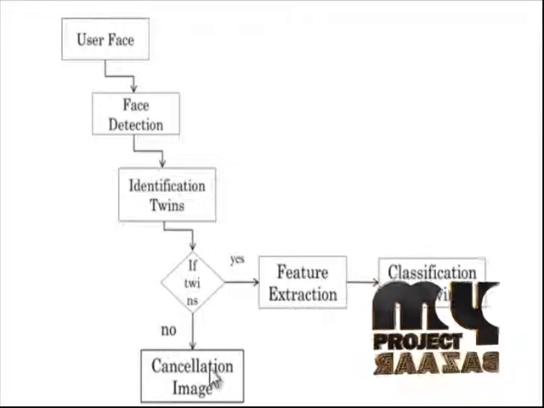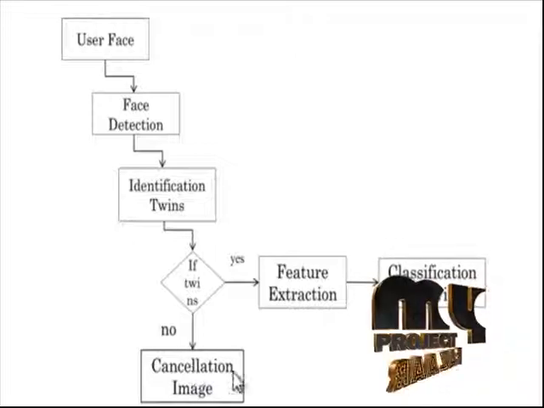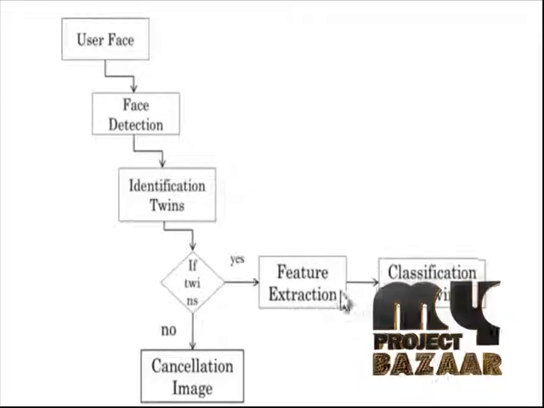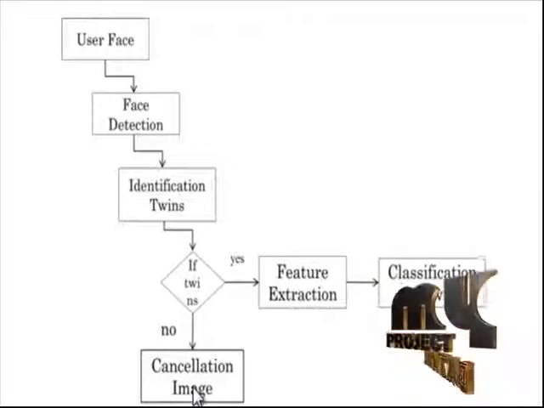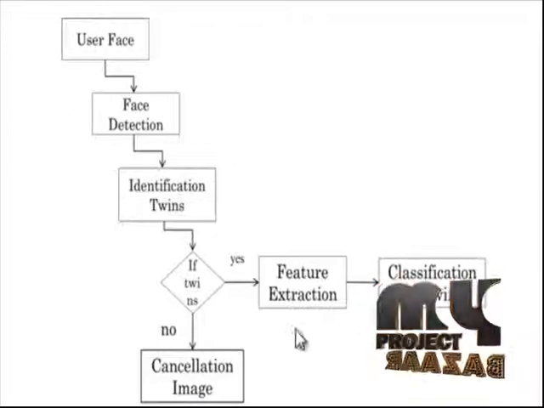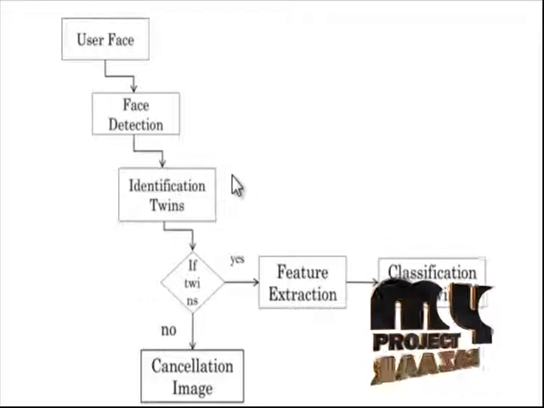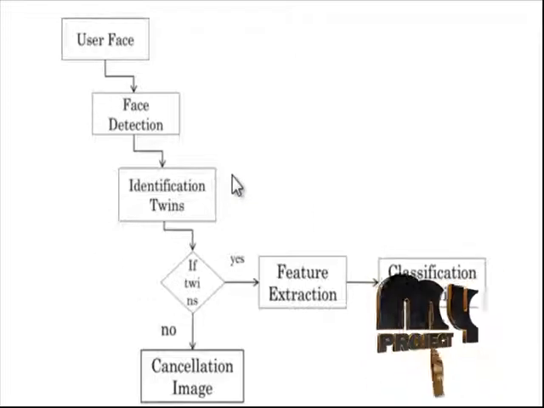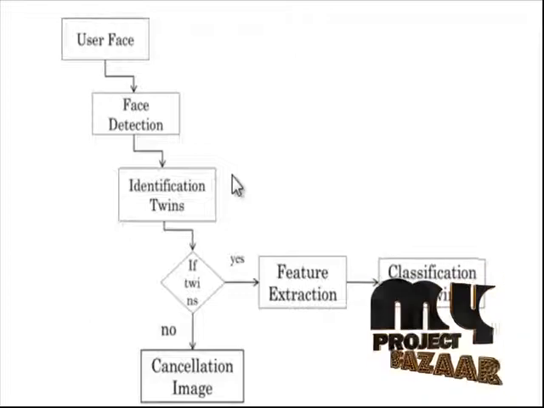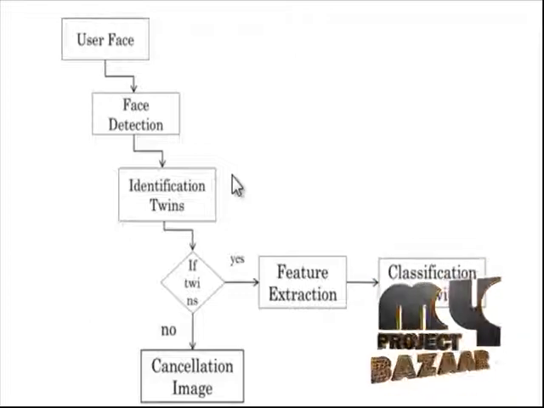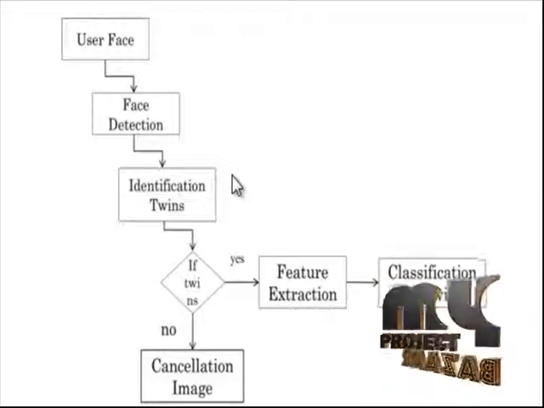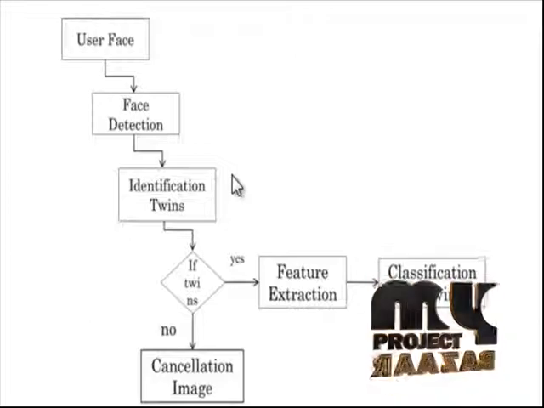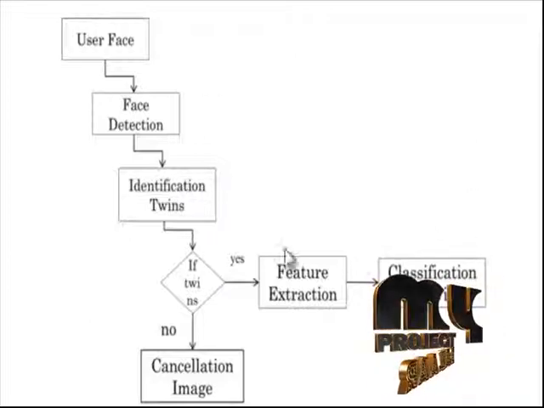The final process is the cancellation of image. If the input image is not matched in the feature extraction process, the given image is sent to the step of cancellation of image. This flow is very useful to identify the twins in the dataset. First of all, we detect the input image and which dataset it belongs to, and then the final process is to determine which person the input is in that dataset.